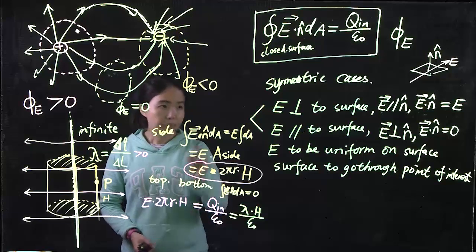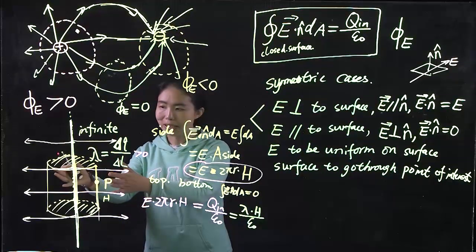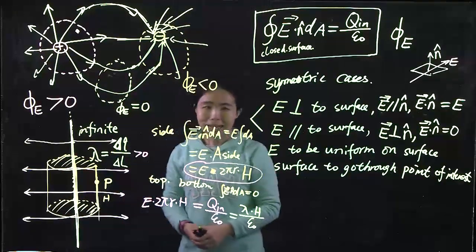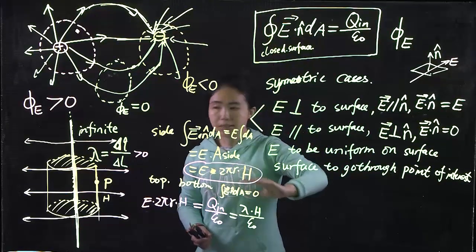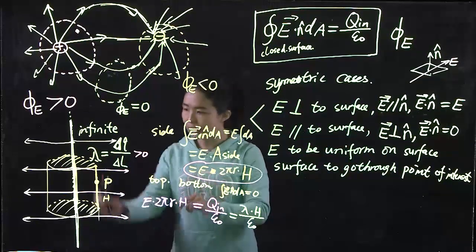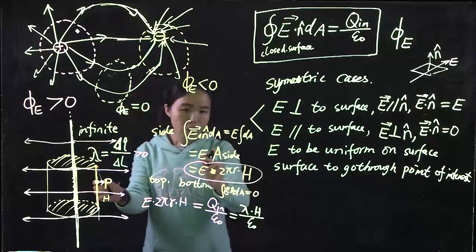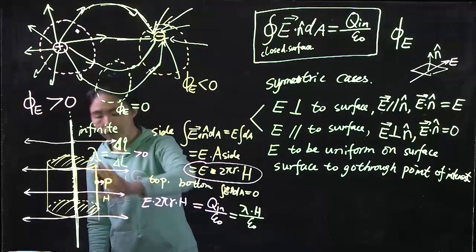Keep in mind, we want the E field, so we choose the surface so that it's either going to be perpendicular to the E field or parallel to the E field. That's how you can simplify this integral, so that at the end you have either 0 on top and bottom, and you have something as simple as the E field value at this location multiplied by a particular area. And in this case, it's the area of the cylinder.